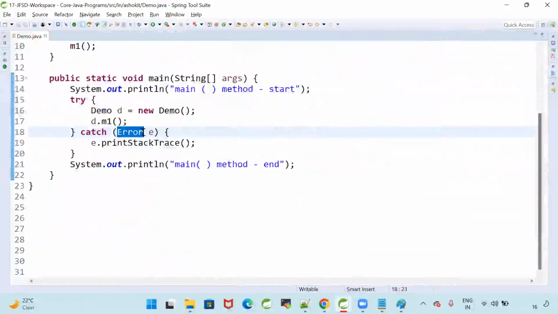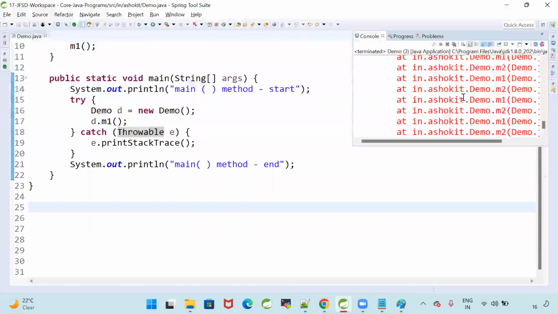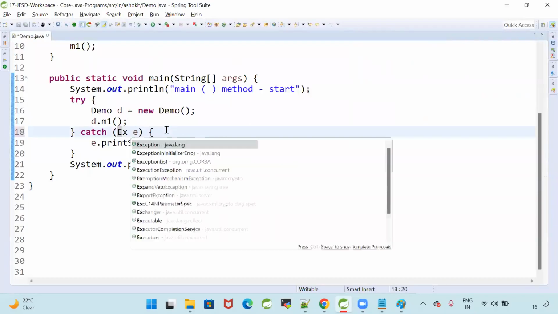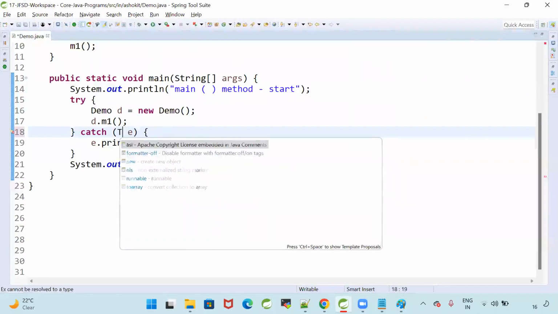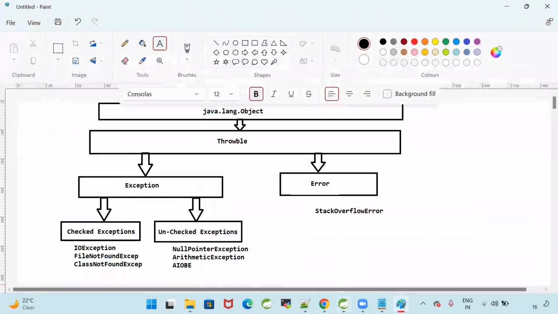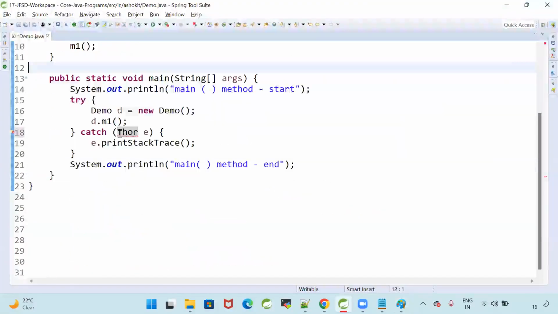Instead of this, can we write Throwable? Yes or no? What is a Throwable? Can I write a catch block with a Throwable? Yes. See here, I'm writing the catch block with Throwable also. So here you can write Exception or you can write Error or you can write Throwable. So this is one stack overflow. Next one, the stack overflow error we got.